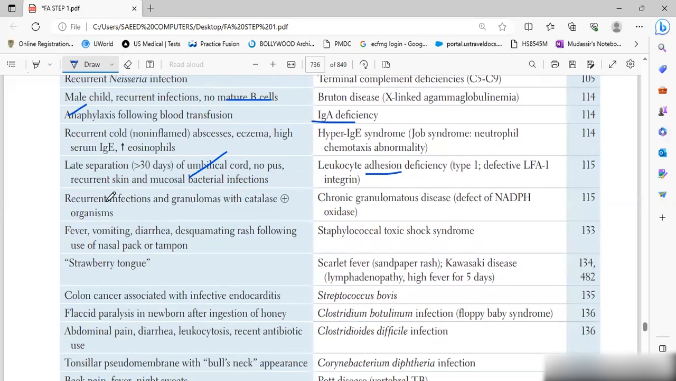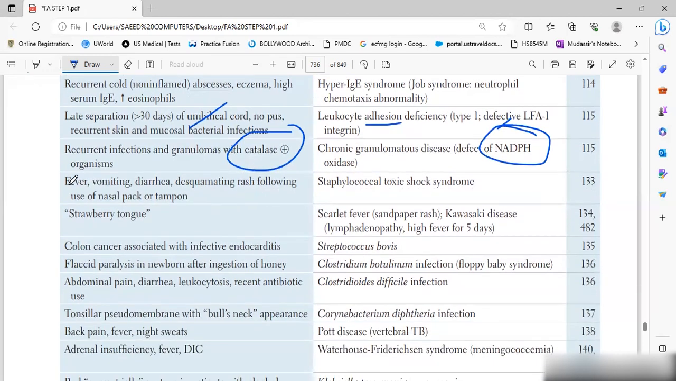There is recurrent infection and granulomas with catalase positive organisms like S. aureus, Serratia, Aspergillus, there are multiple ones. So that will be chronic granulomatous disease, a defect of NADPH oxidase.